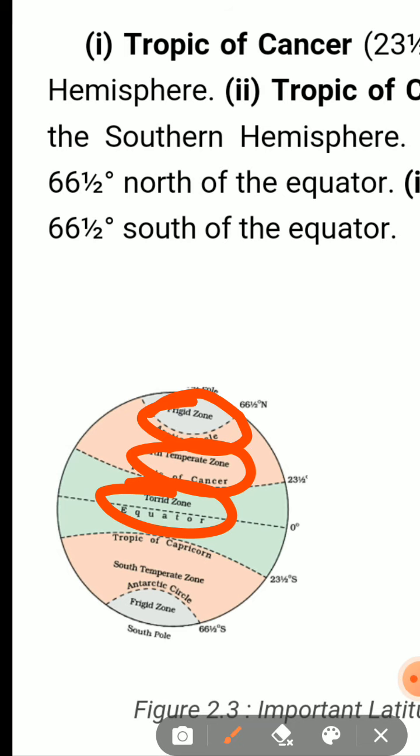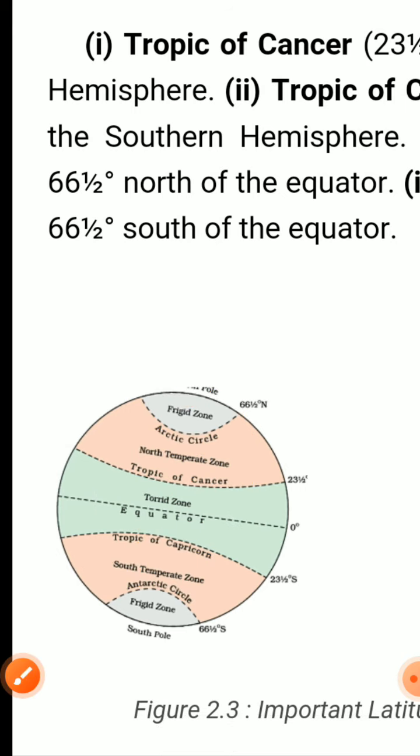Number 1 is the torrid zone, then the temperate zone and the frigid zone. You can see here the temperate zone is also given, written as south temperate zone. So you can understand why it is given as south temperate zone. I have already discussed this in the video on Deshantar and Akshansh Vrit, which I have also uploaded. You can understand in the Hindi video the difference between the parallels of latitude and longitudes.